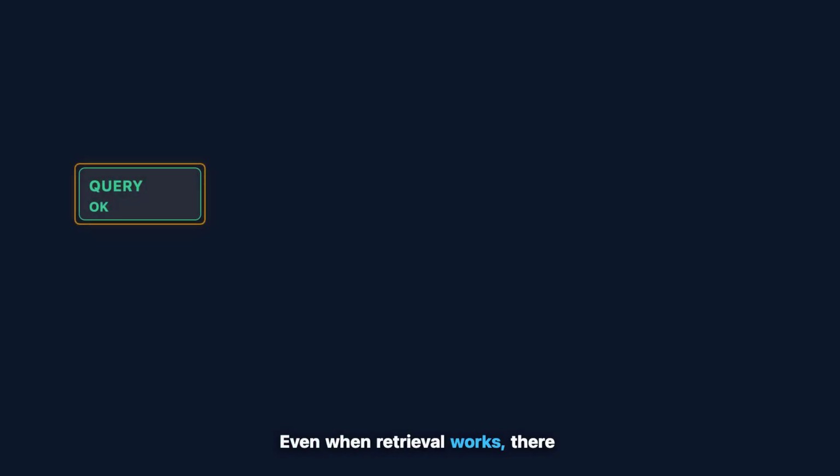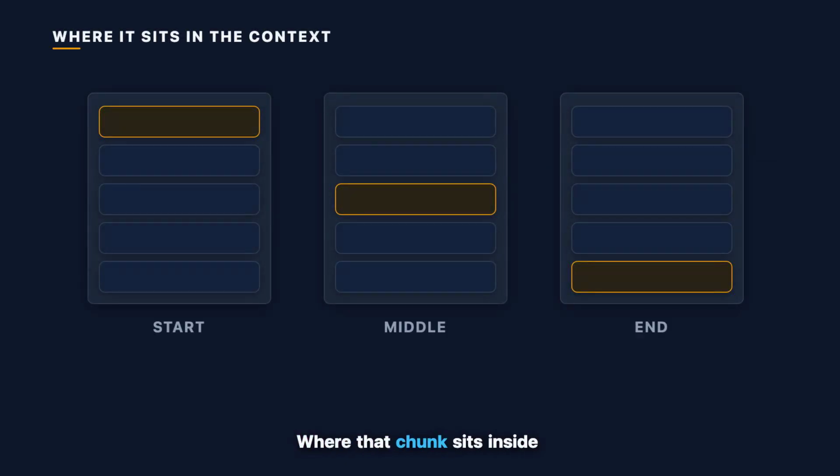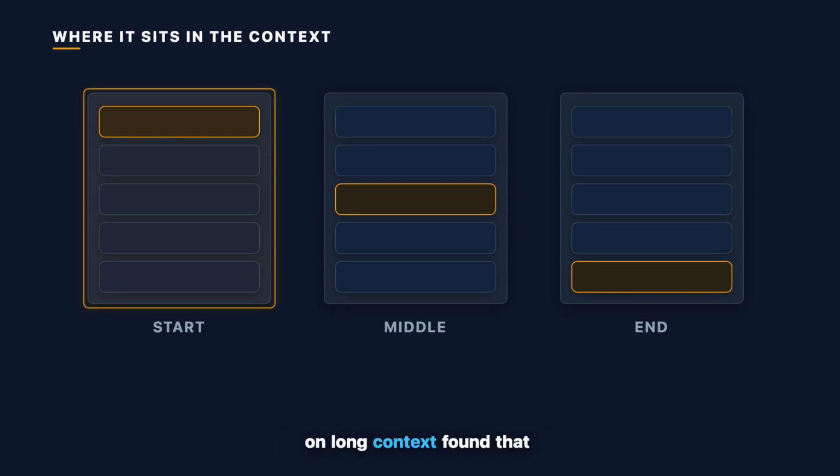Even when retrieval works, there is one more failure point, and it is not in retrieval at all. Suppose the right chunk is found. It is in the prompt. Everything we have looked at so far did its job. You are still not finished. Where that chunk sits inside the prompt can matter. Research on long contexts found that models tend to use information near the beginning or the end more reliably than information sitting in the middle. This is often called lost in the middle.